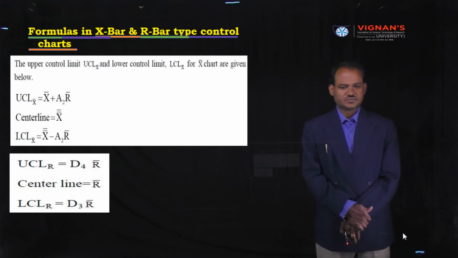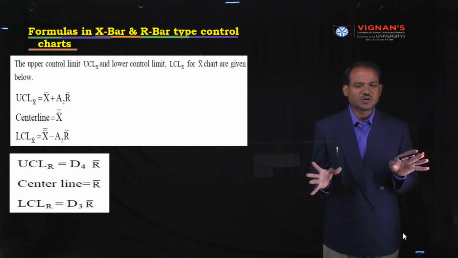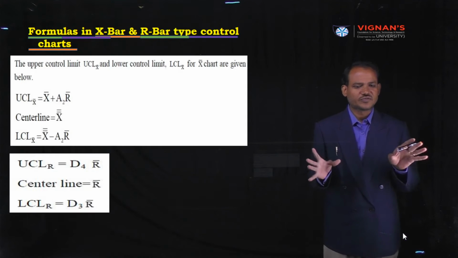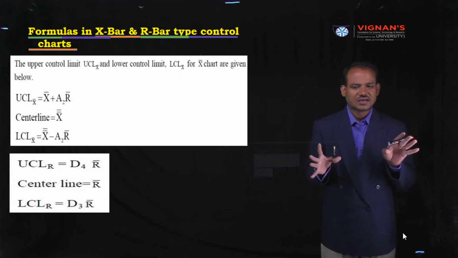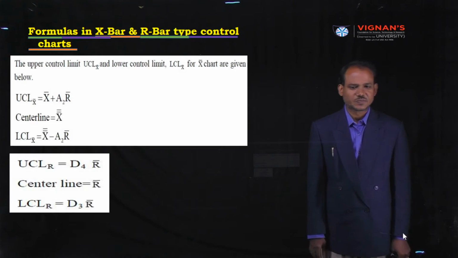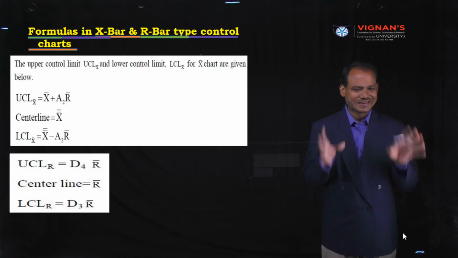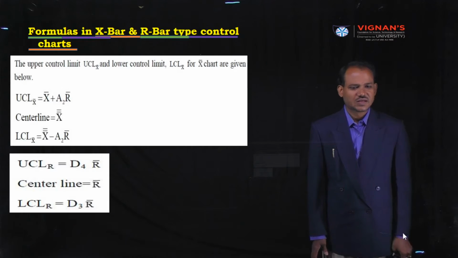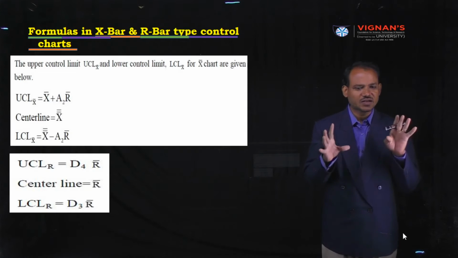First of all, we are going to concentrate on how to draw X bar and R charts. For drawing X bar and R charts, some formulas are important. You have to remember these formulas. Every control chart should have three lines. First line is control line. Control line lies between upper control limit and the lower control limit.